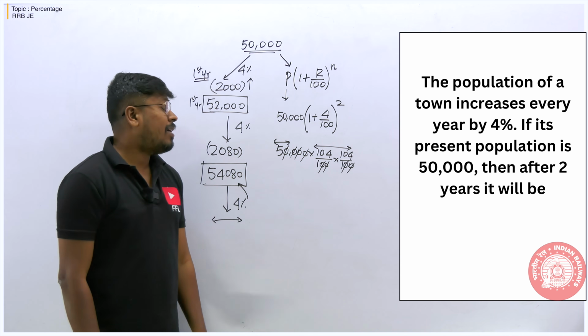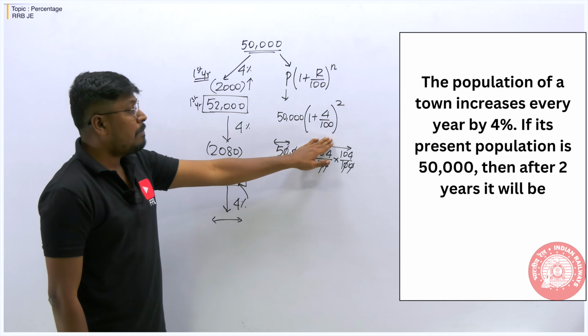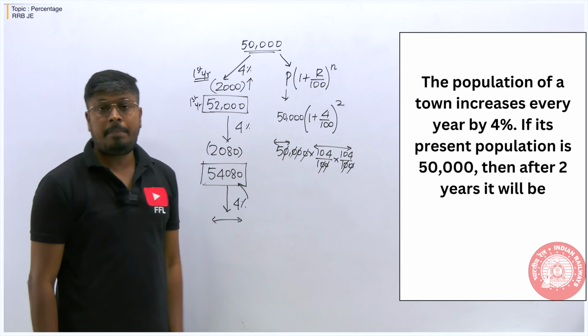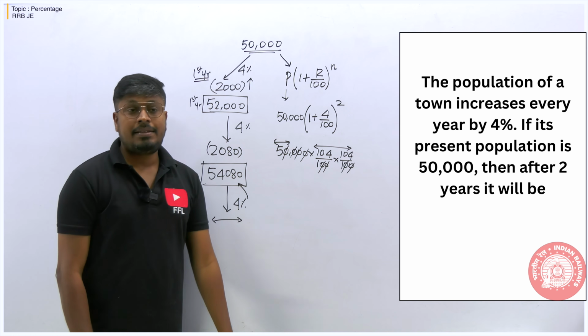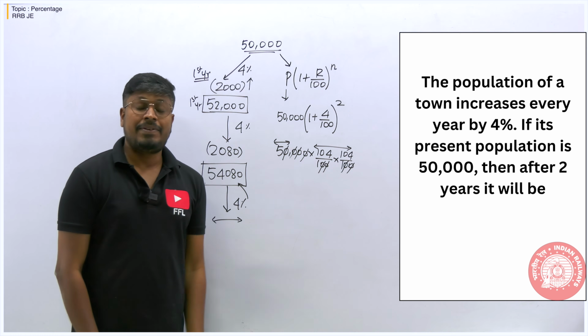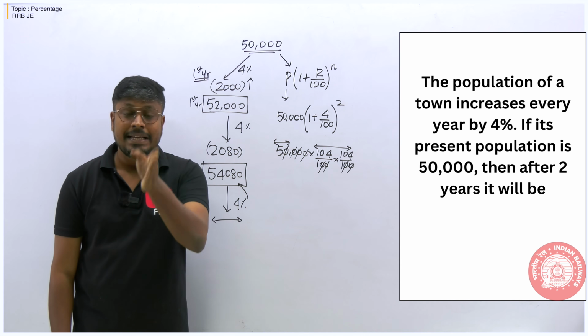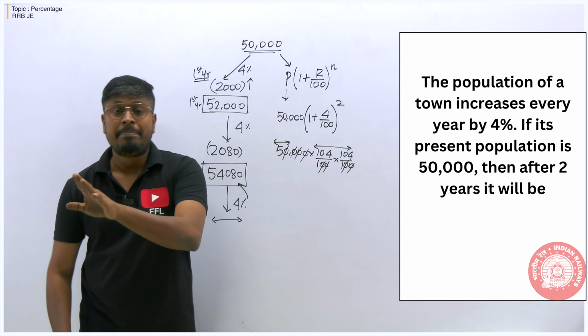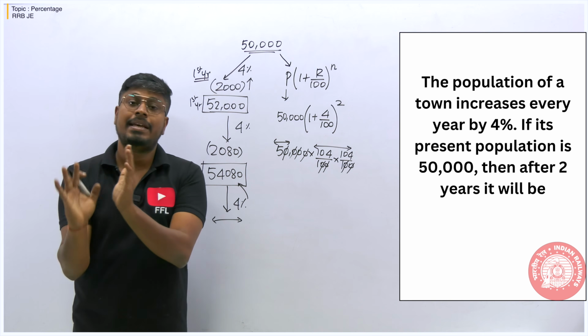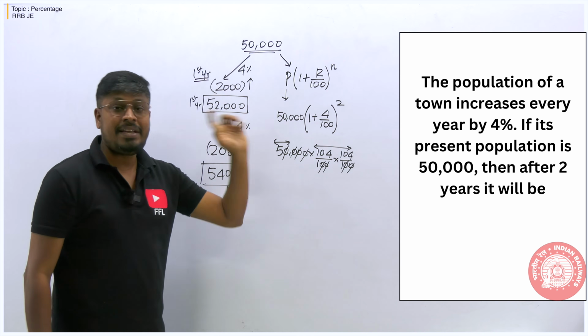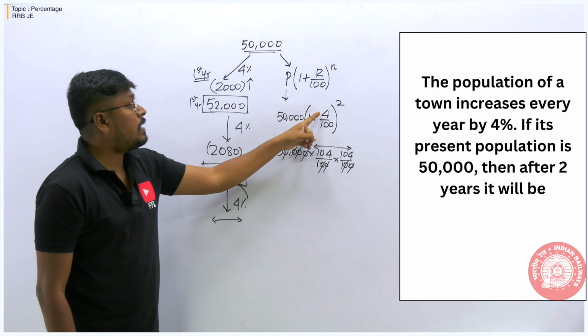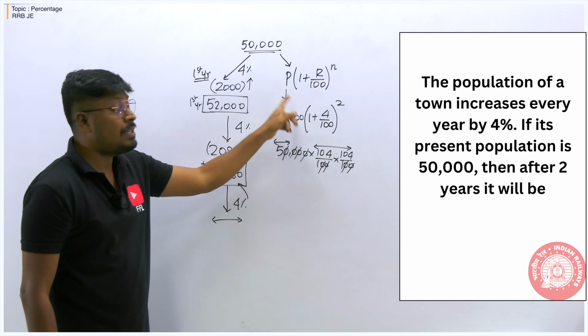But I would always recommend to go with this one. In case the population question is based on 3 different years, for example, first year population increased by 4, second year population decreased by 3, third year population increased by 6, in those cases using a formula will be very difficult. Why? Because if the number is the same for every year, the formula method will be helpful.